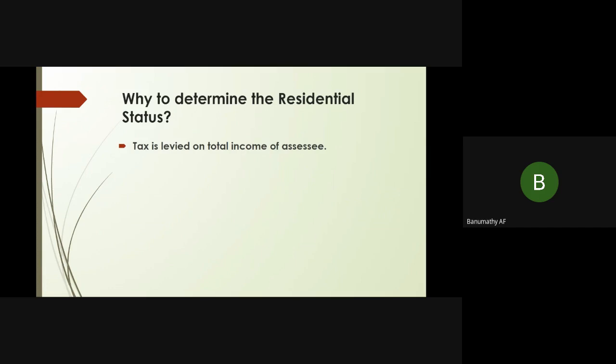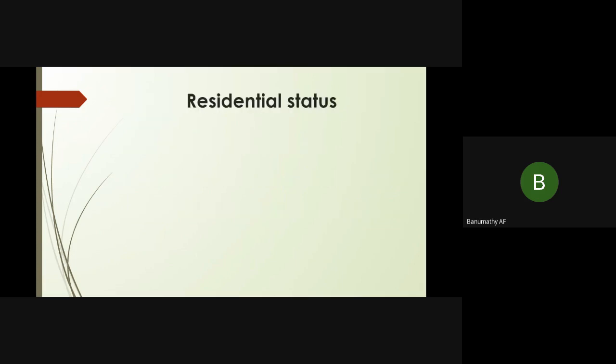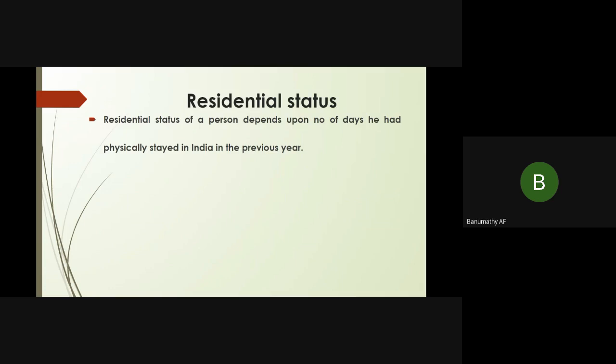Tax is levied on the total income of the assessee. Under the provisions of the Income Tax Act 1961, the total income of each person is based upon his residential status. Residential status of a person depends upon the number of days he had physically stayed in India in the previous year. The residential status will differ according to the stay in India. Nothing to do with citizenship.